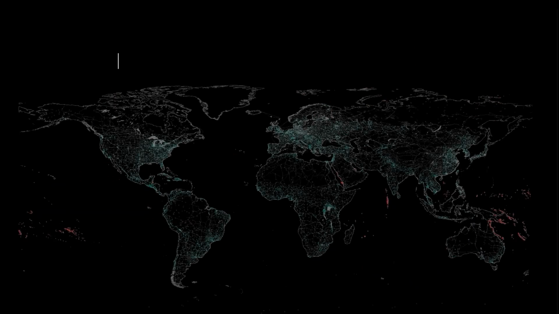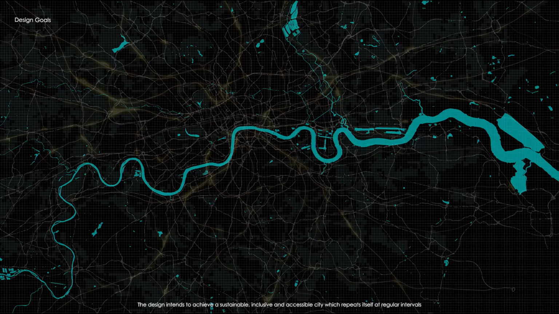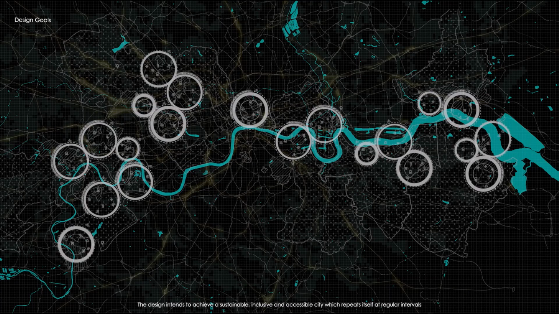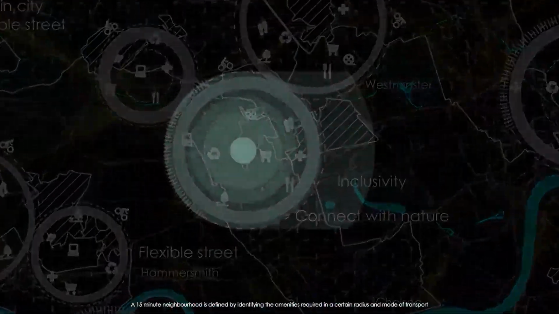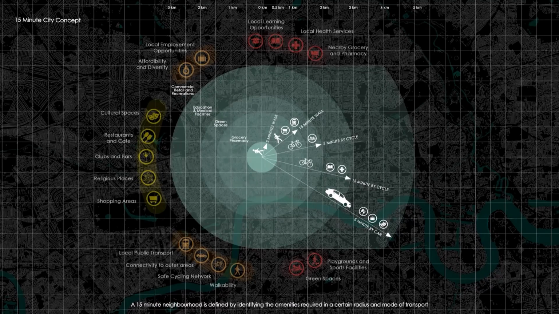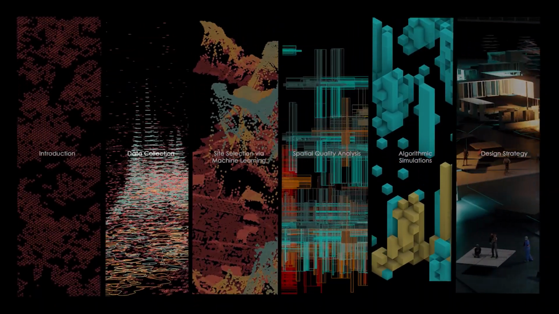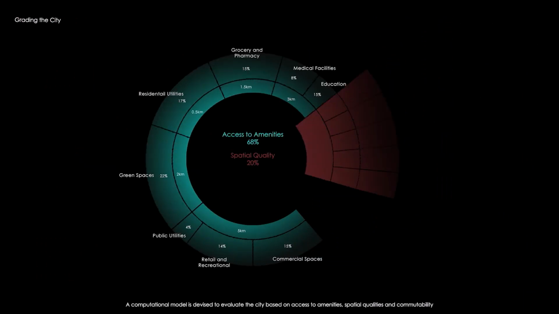The project aims to answer the question, what will reurbanization of cities look like as they start to emerge from the COVID-19 crisis. The design intends to achieve a sustainable, inclusive, and accessible city which repeats itself at regular intervals. A 15-minute neighborhood is defined by identifying the amenities required in a certain radius and mode of transport. A computational model is devised to evaluate the city based on access to amenities, spatial qualities, and commutability.